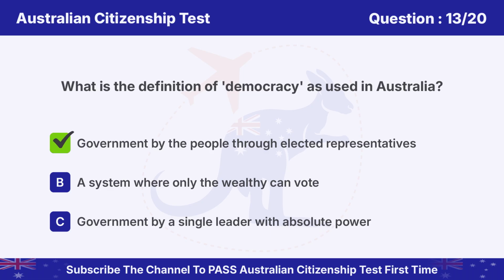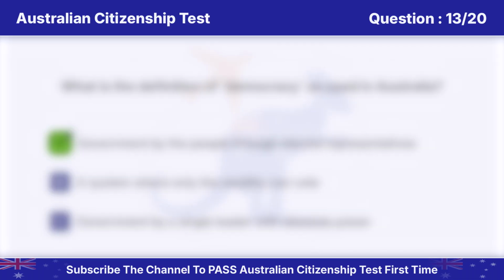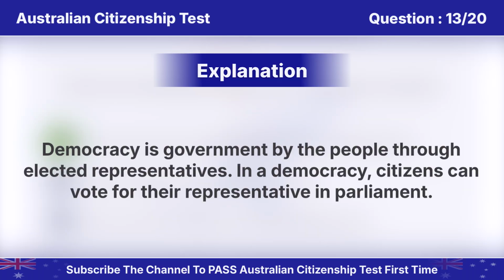Answer is A. Government by the people through elected representatives. Democracy is government by the people through elected representatives. In a democracy, citizens can vote for their representative in Parliament.